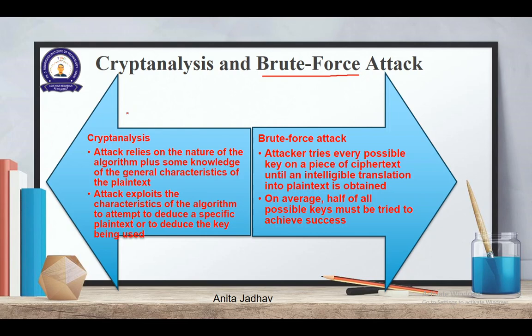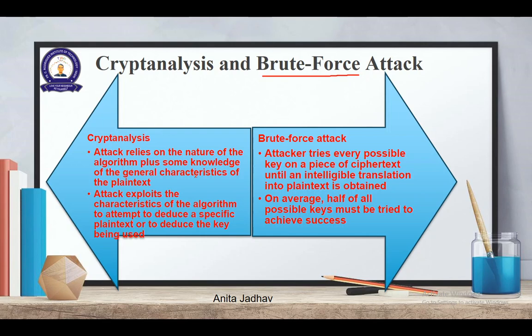So I do some sort of study on this. That is to find out the general characteristics of plain text. The attacker exploits the characteristics of the algorithm to attempt to deduce a specific plain text or to deduce the key being used. So I try to guess. I know that E will be repeated many times. So whichever symbol has occurred many times, I replace that particular symbol in the code word or the coded message by E. And then I try to find out whether it is matching, and I try to guess the key.